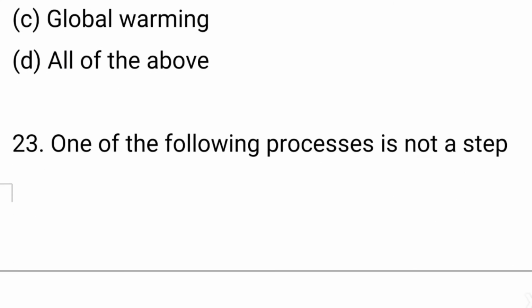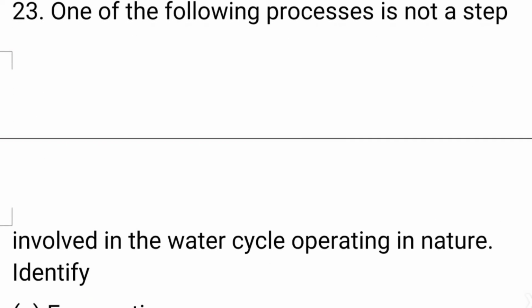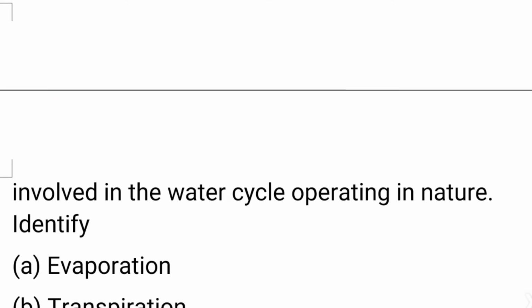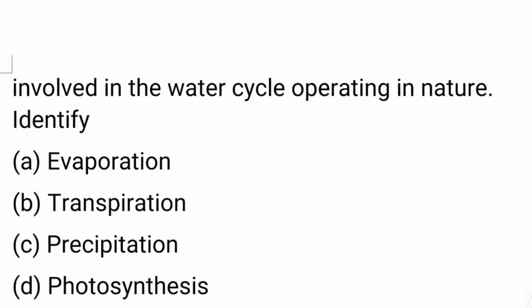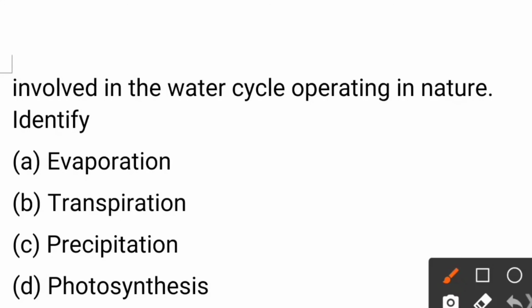Next question. One of the following processes is not a step involved in the water cycle operating in nature. Identify. Evaporation, transpiration, precipitation, photosynthesis. The option number D is the correct answer, that is photosynthesis.